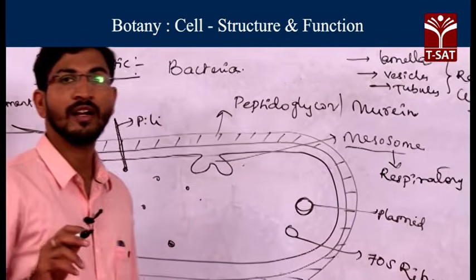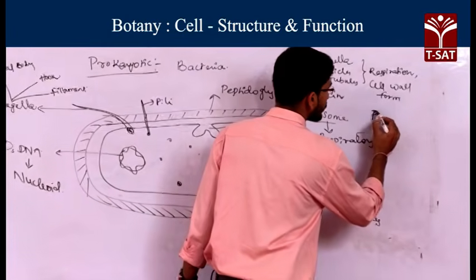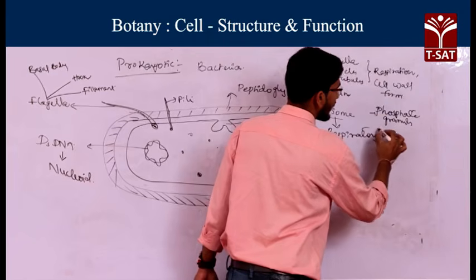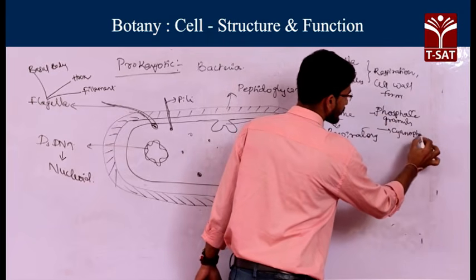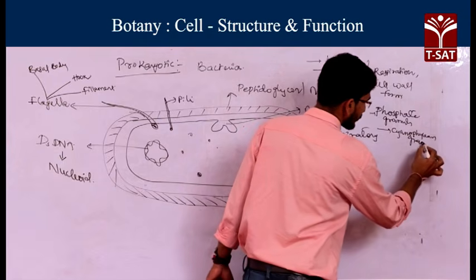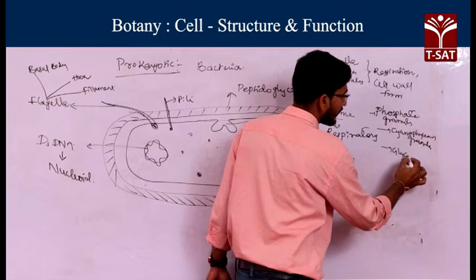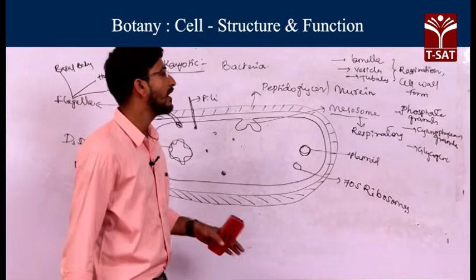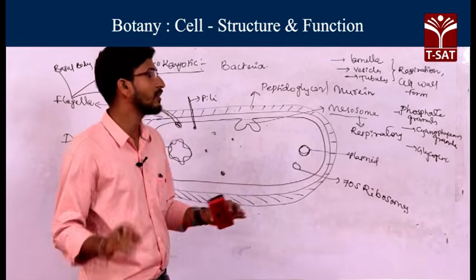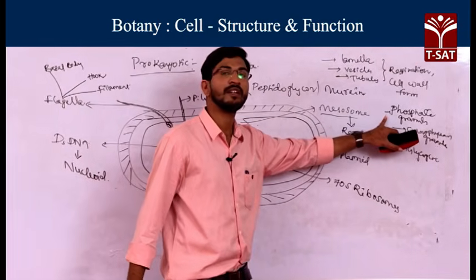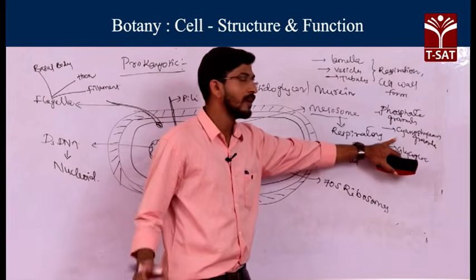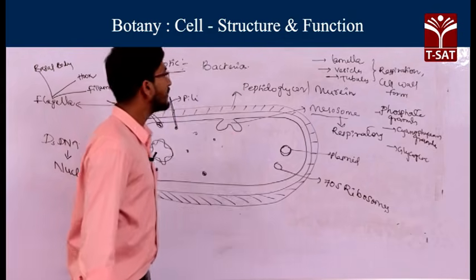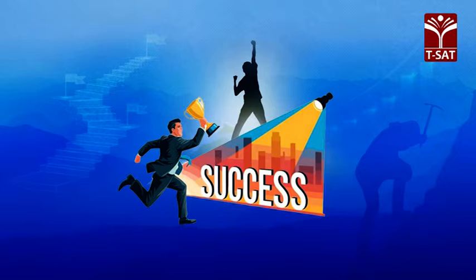These inclusion bodies generally contain phosphate granules, cyanophycean granules and glycogen granules. Bacteria generally store reserve food material inside inclusion bodies, in the form of phosphate granules, cyanophycean granules and glycogen. Okay, this is the structure of the bacterial cell or prokaryotic cell.